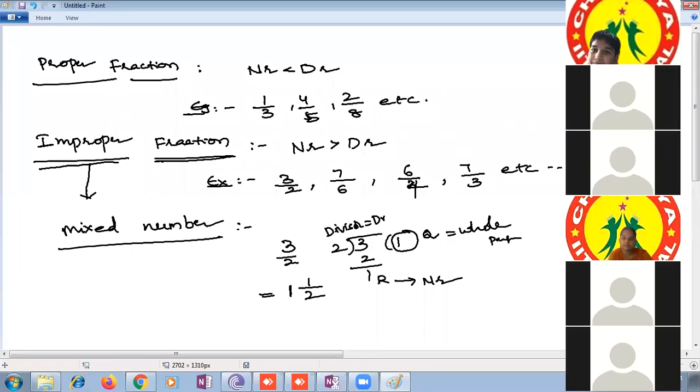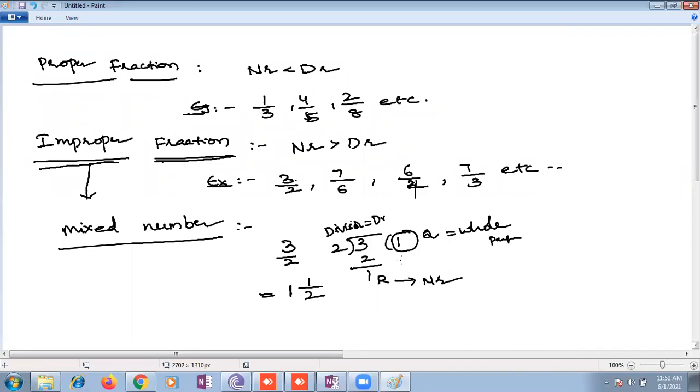Sahit, I want just 7 by 3. I am supposed to convert 7 by 3 into a mixed number. What is the mixed number for 7 by 3? Ma'am, it's 2 1 by 3.